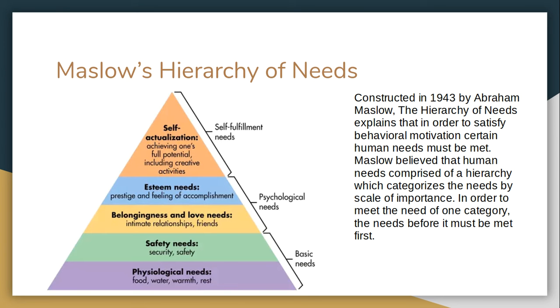In his system, an individual must meet the need of a more important category before meeting the needs of a lesser important category. He believed that humans would not be motivated or satisfied with meeting the needs of a lesser important category before meeting the needs of a more important one. The hierarchy is constructed in that of a pyramid, where the base of the pyramid is the most important component and the point of the pyramid is the least important. In order of importance, this comprises physiological needs, safety needs, social needs, esteem needs, and self-actualization needs.